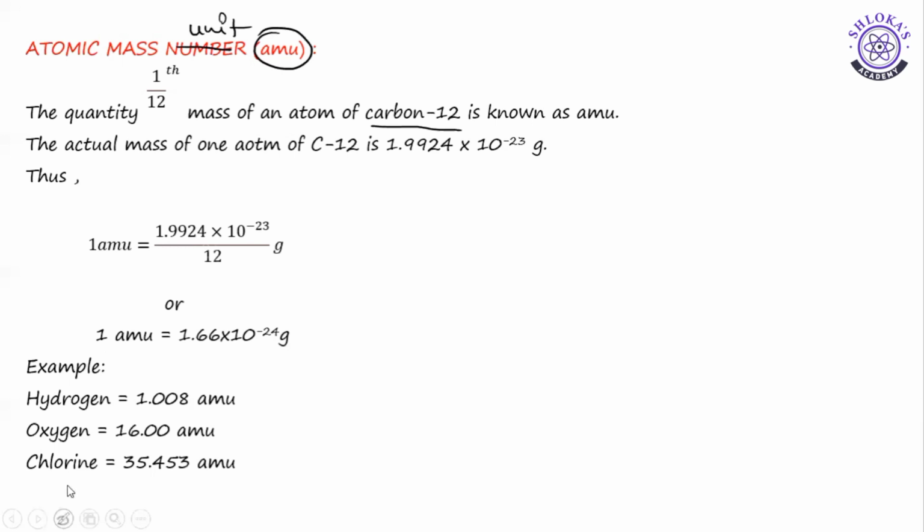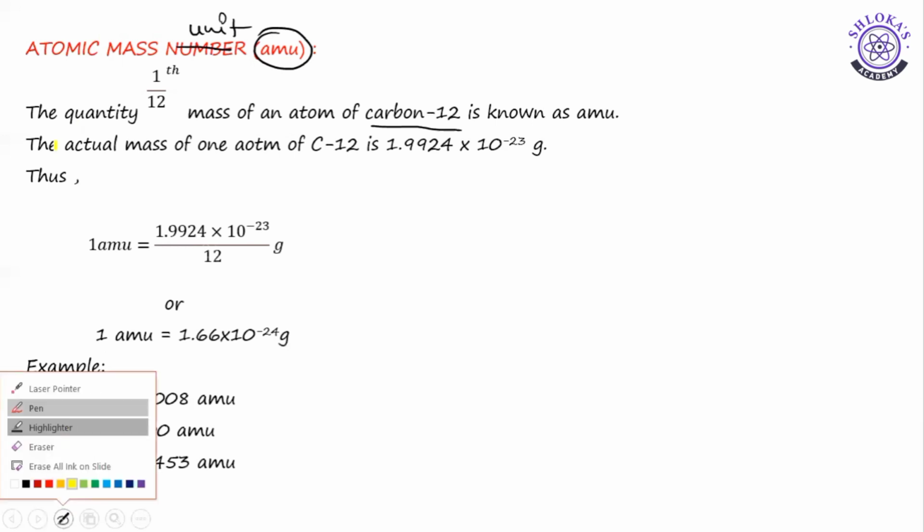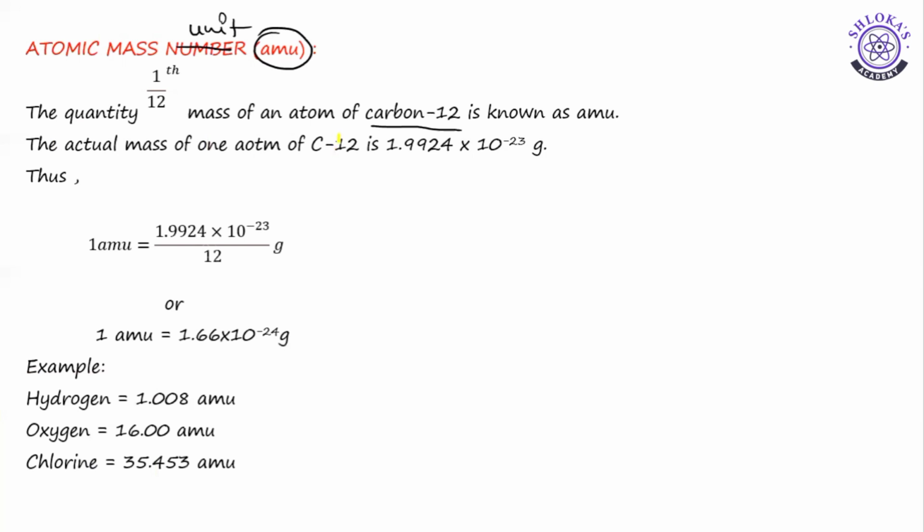That is the clear definition. The actual mass of one atom of carbon 12 is 1.9924 into 10 to the power of minus 23 grams, and 1 AMU is equal to 1/12 of that value, which is 1.66 into 10 to the power of minus 24 grams.